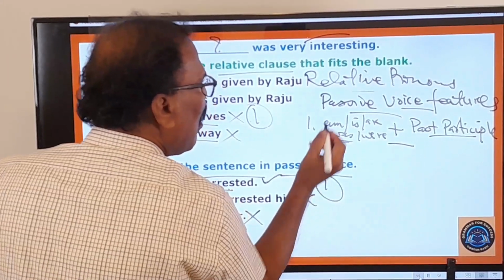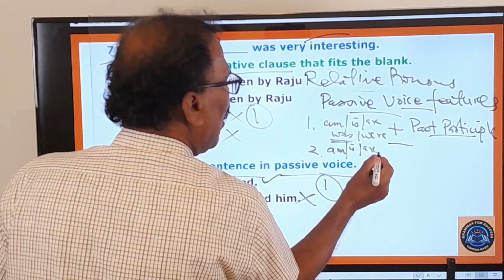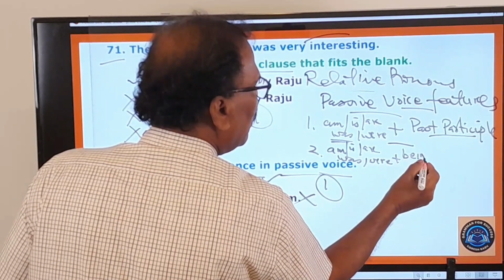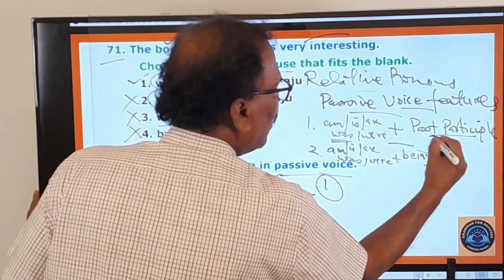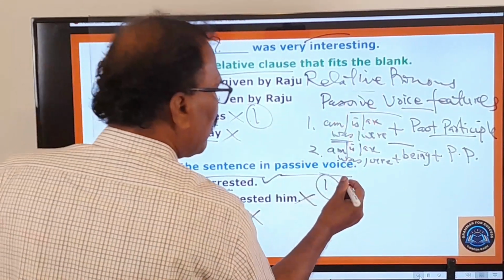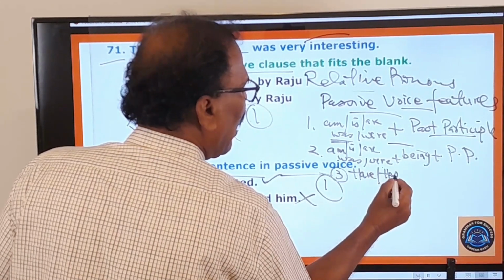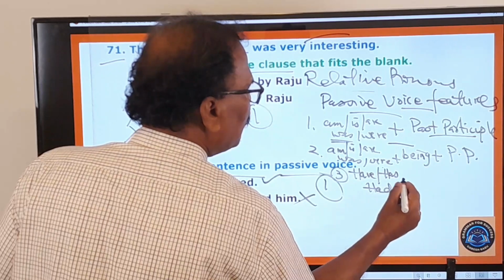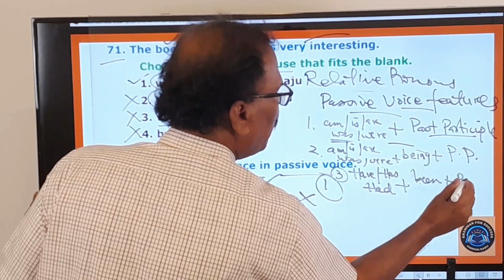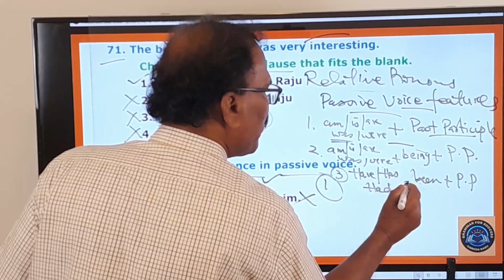The second feature of the passive voice is like this: am, is, are, was, were, plus being, plus pp. I don't write past participle, but simply I say pp, right? The third one is like this: have, has, had, plus been, plus pp. Have been plus pp, has been plus pp, had been plus pp, like that.